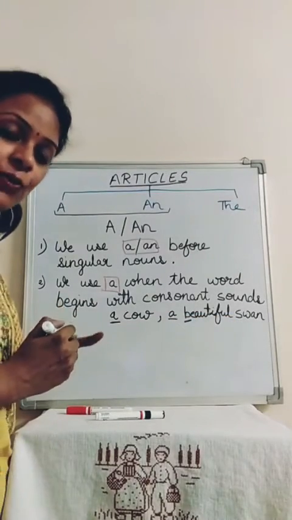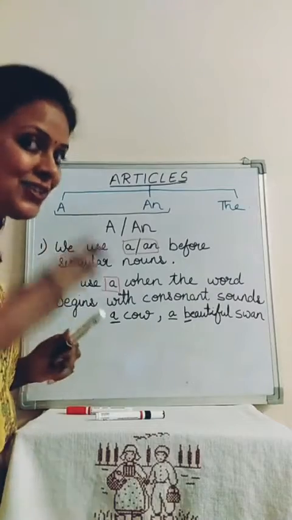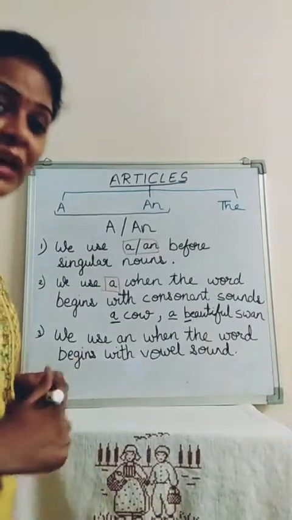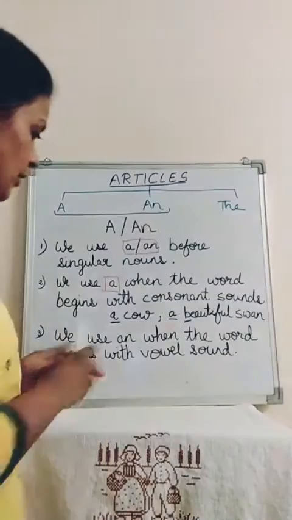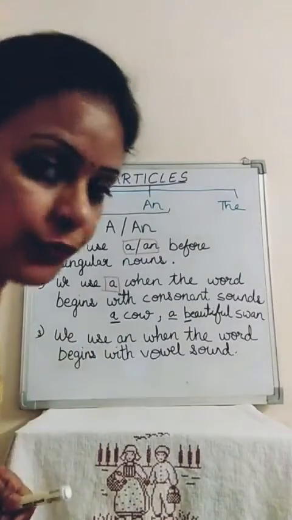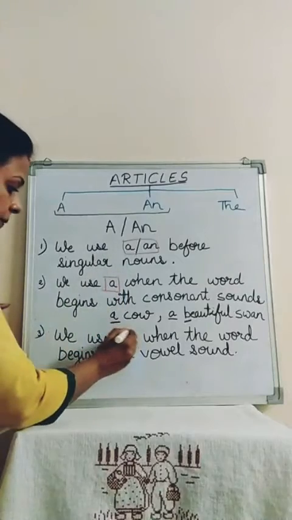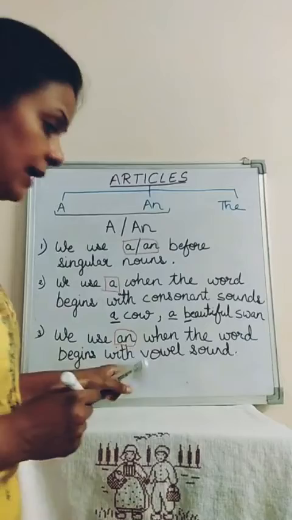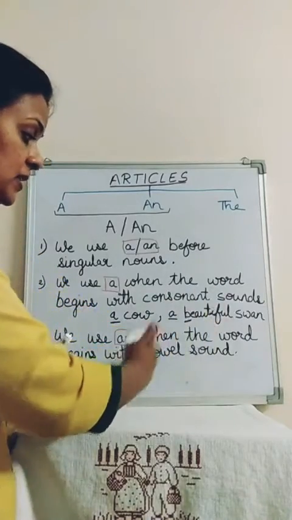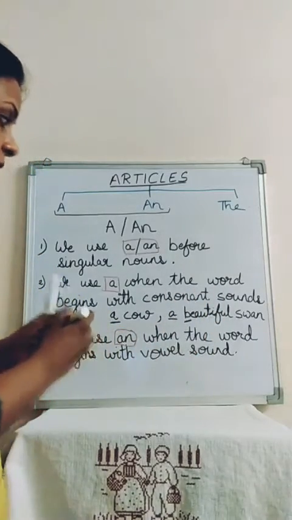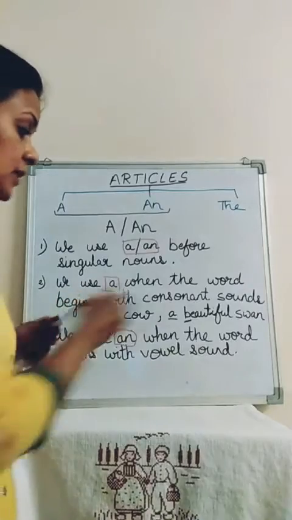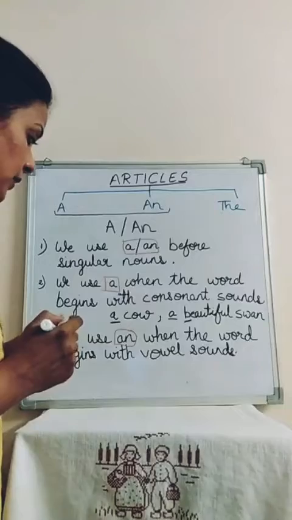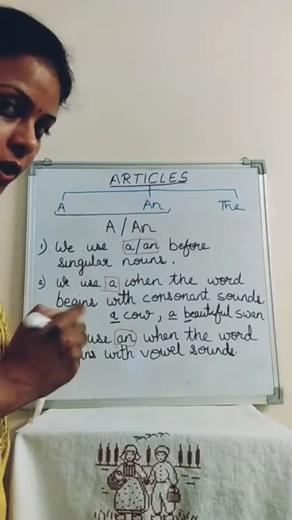Okay? So now comes my third rule of a and an. Now my third rule says we use an. Yes, I'm talking about an now. We use an when the word begins with a vowel sound. Can you tell me examples of vowels now? Yes, you all know all the vowels.